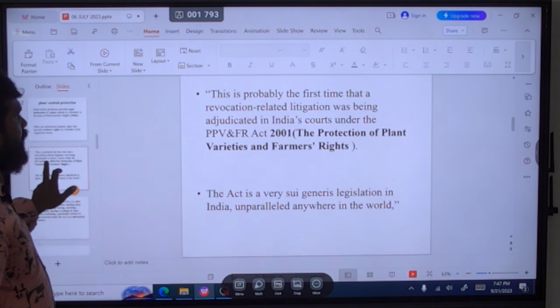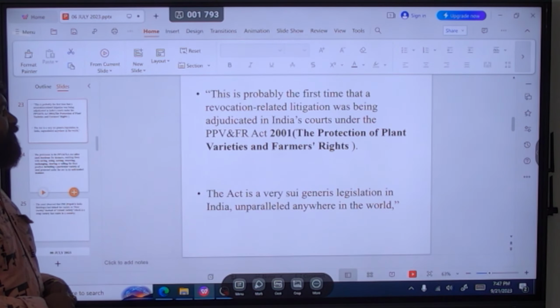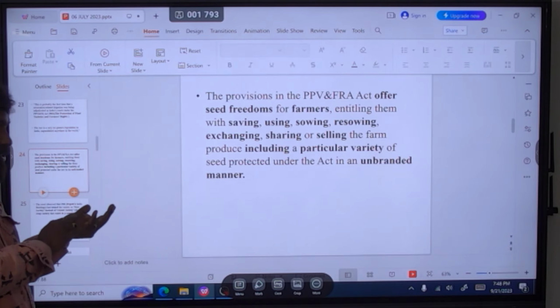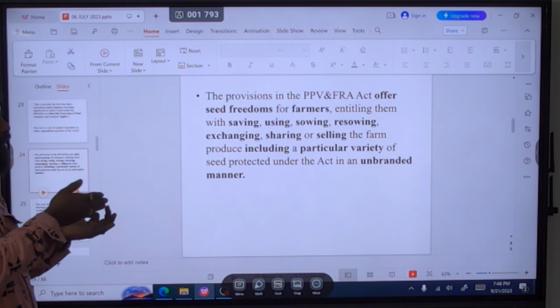Now look at here, the Protection of Plant Varieties and Farmers' Rights Act, we have this 2001 act. What it says is it offers seed freedom for the farmers, and they can save it and use it according to the act. They can sow it, resow it, exchange, share or sell it, including a particular variety, in an unbranded manner, right? So the act is in favor of the farmer, but that right is in favor of PepsiCo. Now let's see this.